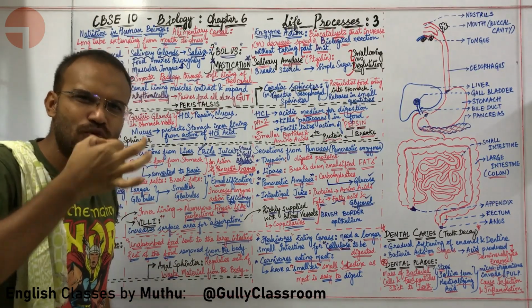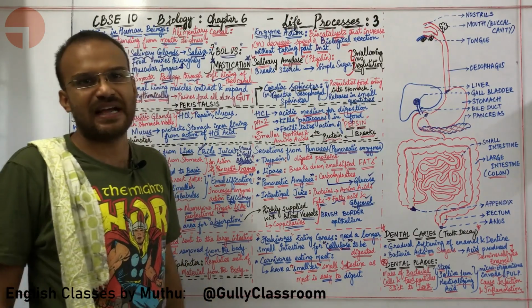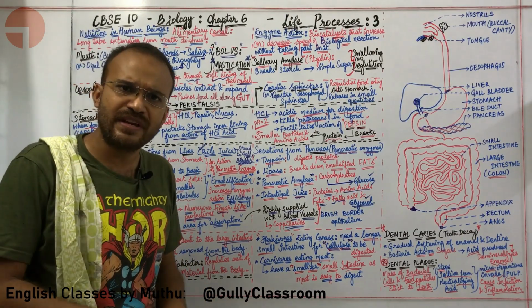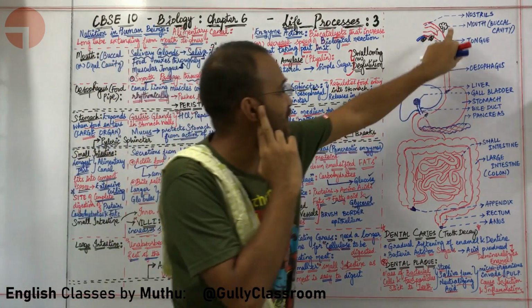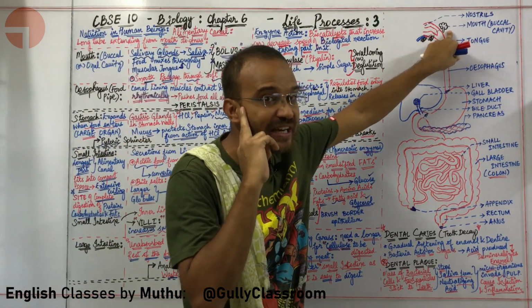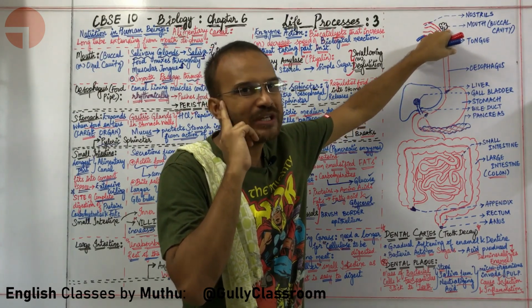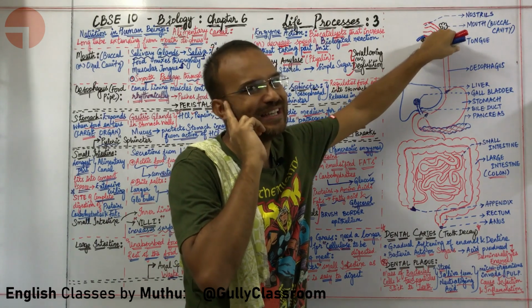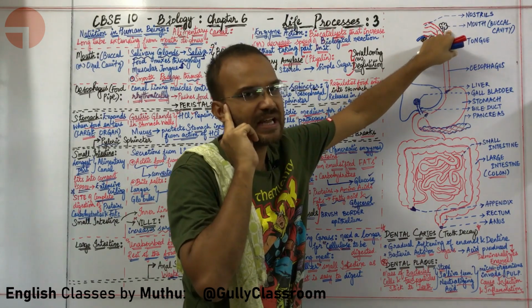As soon as you put food in your mouth, the salivary glands are secreting saliva. Sir, how many salivary glands are there? There are 3 salivary glands. One particular salivary gland is nearby to your ear. It is called as parotid salivary gland. In fact, parotid means behind the ear. So, the salivary gland present in here is called as parotid salivary gland.